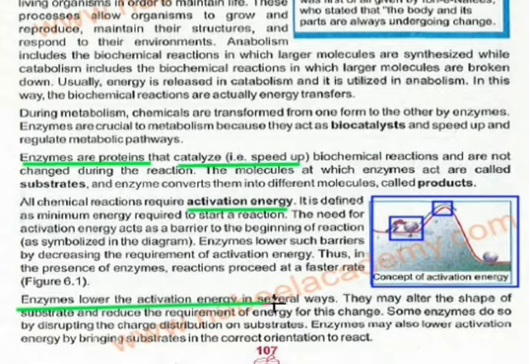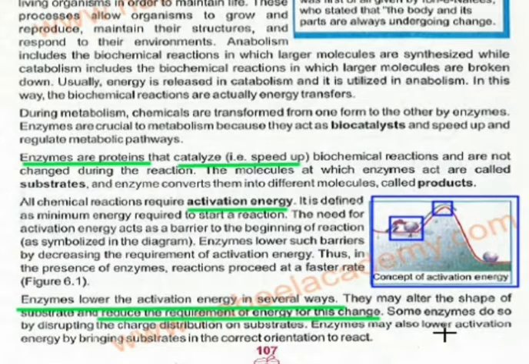Now, enzymes lower the activation energy in several ways. They can alter the shape of the substrate. We will be studying the shape of the substrates further, not now; we'll study how the enzymes work later. This reduces the requirement of energy. Some enzymes do so by disrupting the charge distribution on substrates. See, first one can be the alteration of the shape of the substrate, and the second is the change in the distribution of the charge.